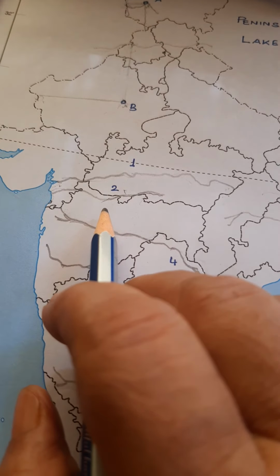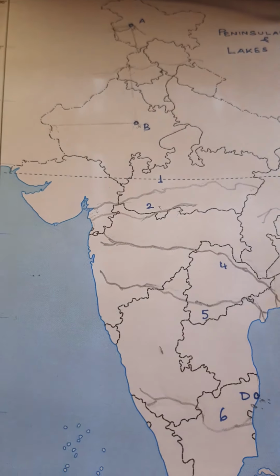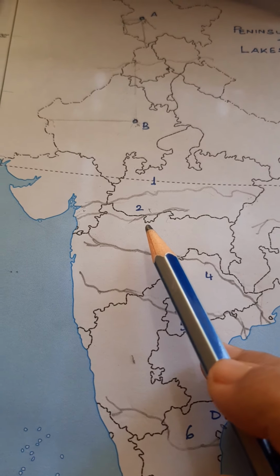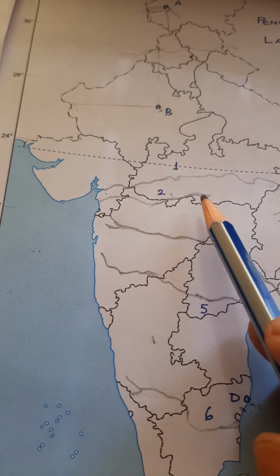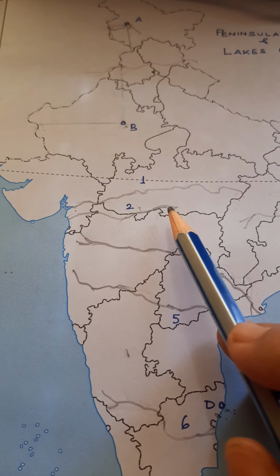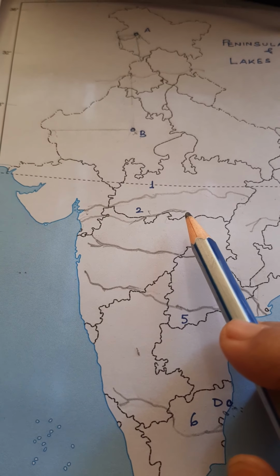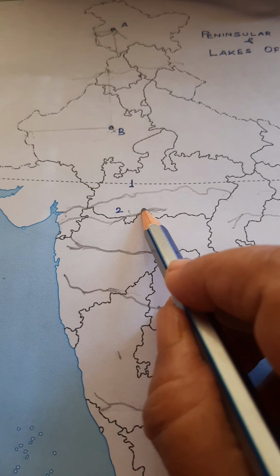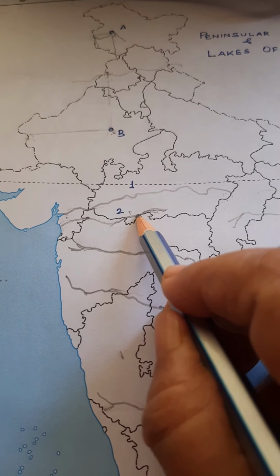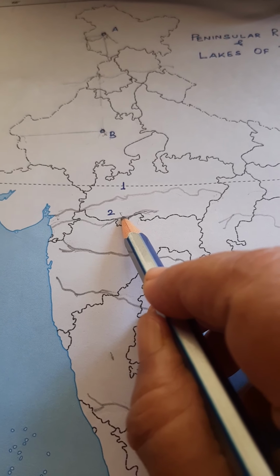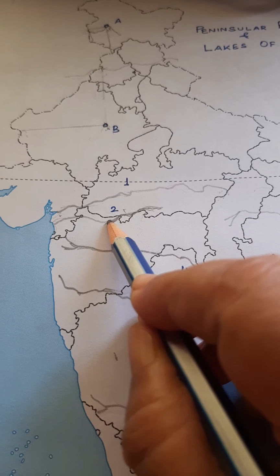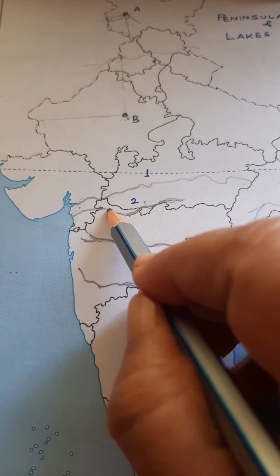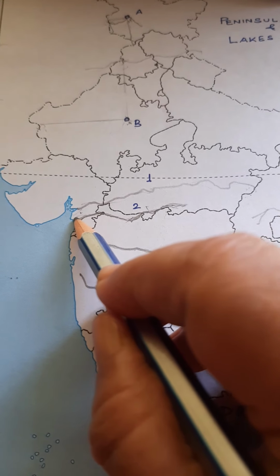See children, this Tapi is a much smaller river compared to Narmada. See, Narmada is starting from here, Tapi is starting from here. So it is a much smaller river compared to Narmada, but you can see it flows across 3 states. It starts from Madhya Pradesh, and then after flowing for a certain distance in Madhya Pradesh, it enters Maharashtra here, and after flowing through Maharashtra, it moves into Gujarat.